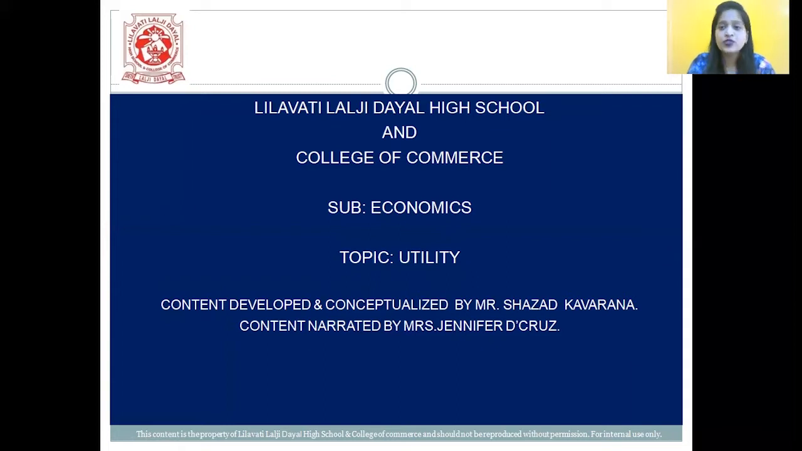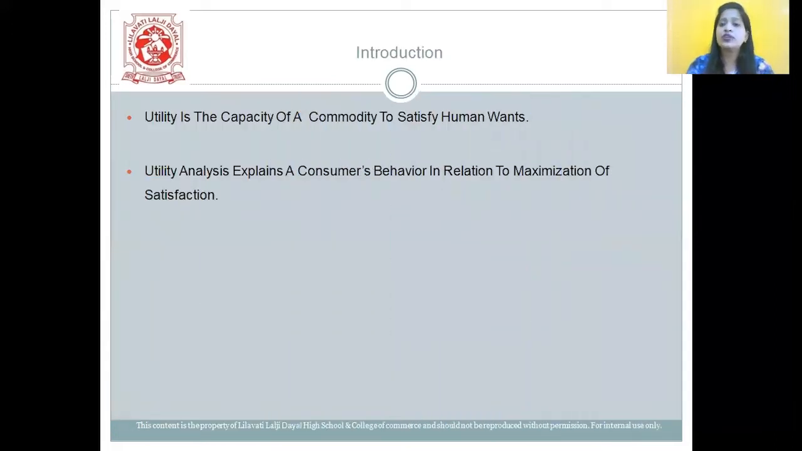And in today's class, students, we are going to study economics, chapter number 2, utility. Before starting with this interesting chapter, let me tell you that the total weightage of this chapter with option is 10 marks and without option is 7 marks. Let us now begin with this interesting chapter.